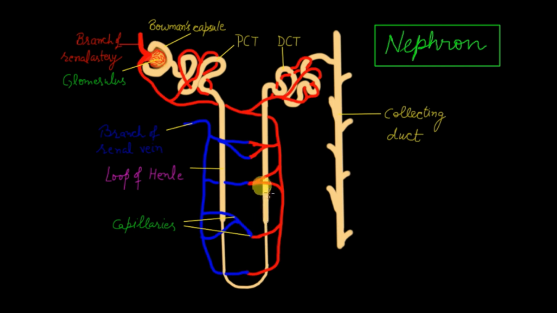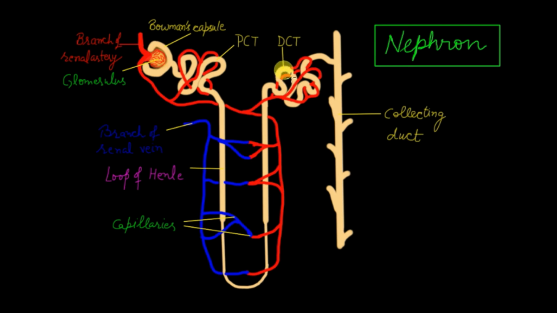Now by the time this filtrate reaches the last part of the nephron, the distal convoluted tubule, it turns concentrated. It has nitrogenous waste in it in the form of urea or uric acid. Then the third step occurs at this phase, at the last part of the nephron. That is tubular secretion. What happens in this step?